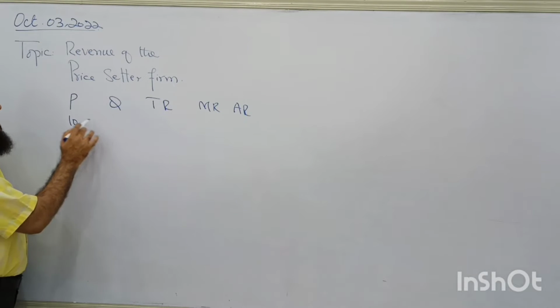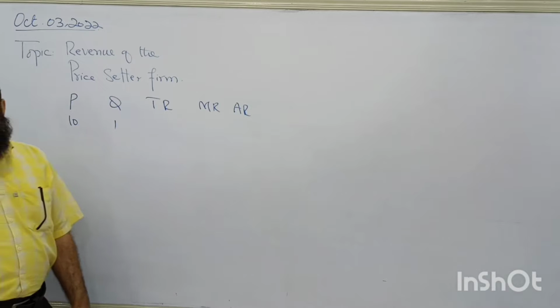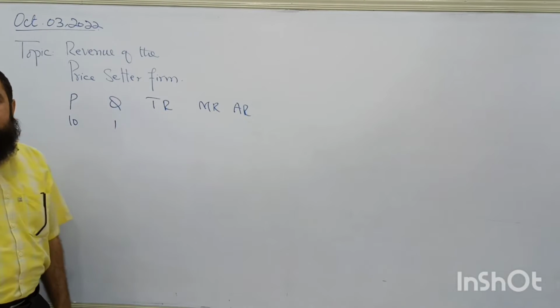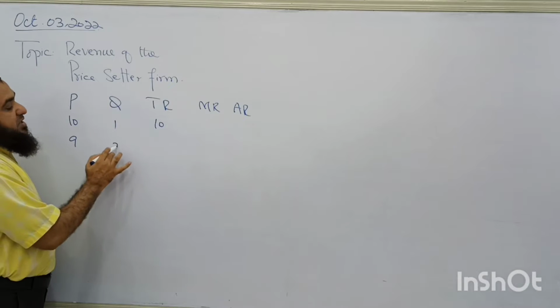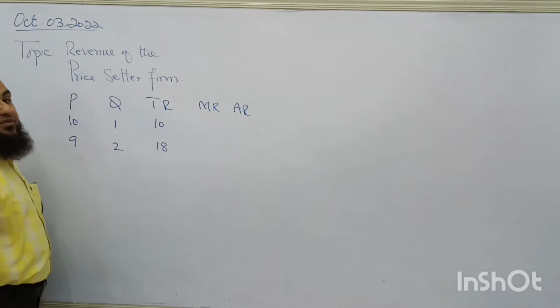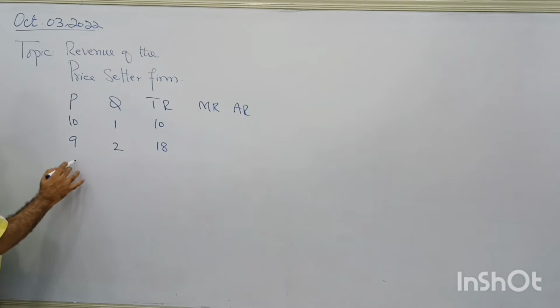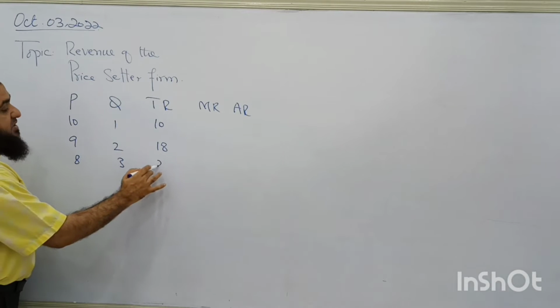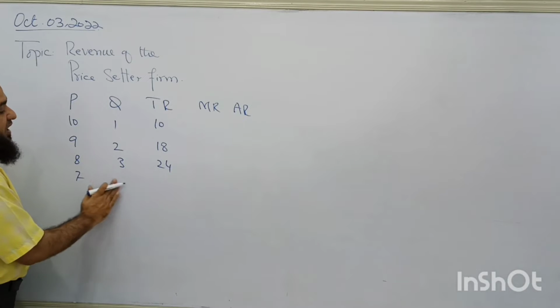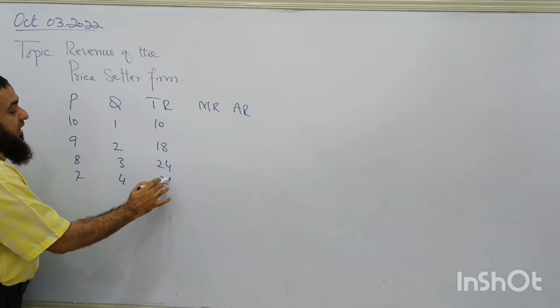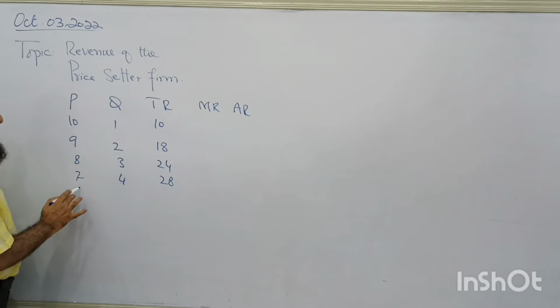Now, price is 10, the first unit is sold. How much is total revenue now? 10. Now, if price goes to 9, the second unit is sold, so total revenue is 18. So one by one we are decreasing the price. What is going to happen? Total revenue starts increasing in our first phase.